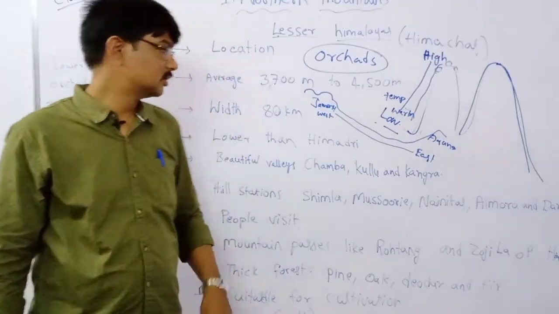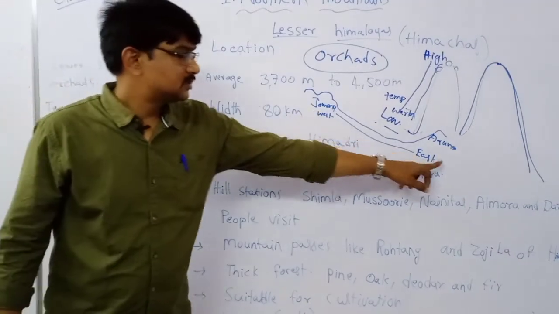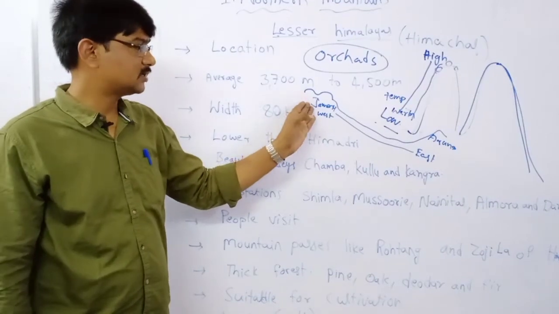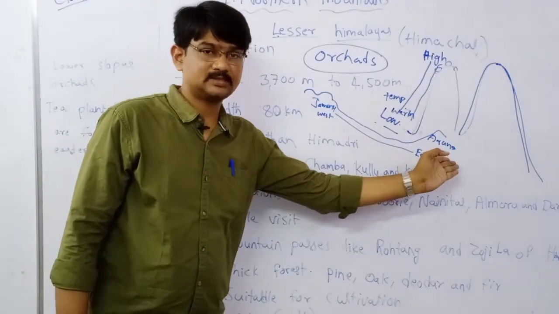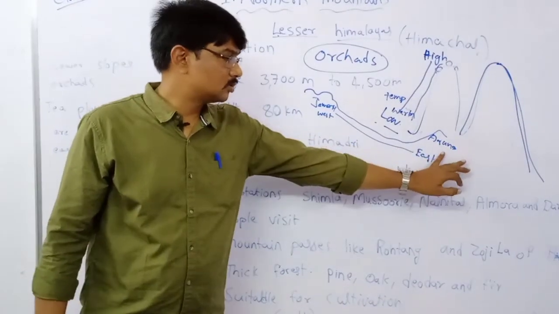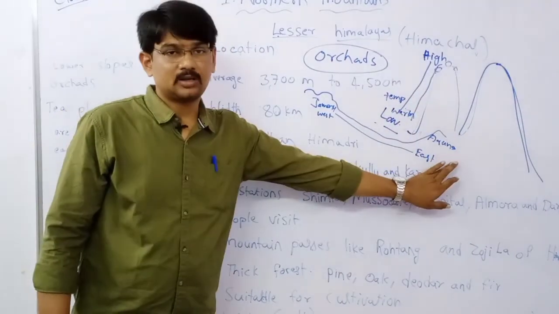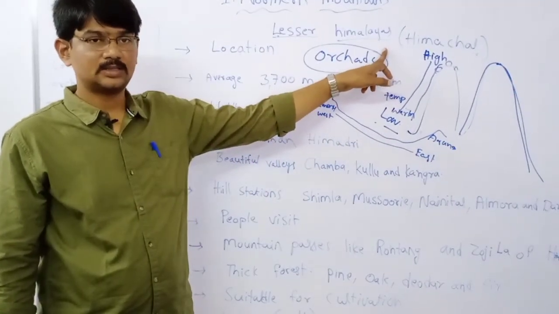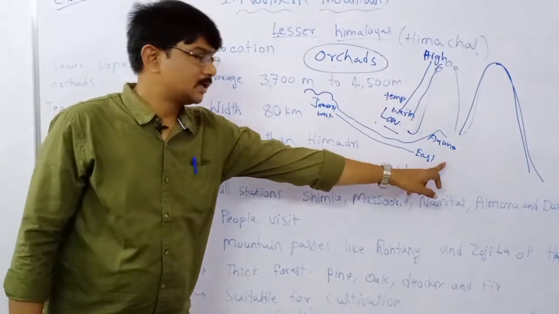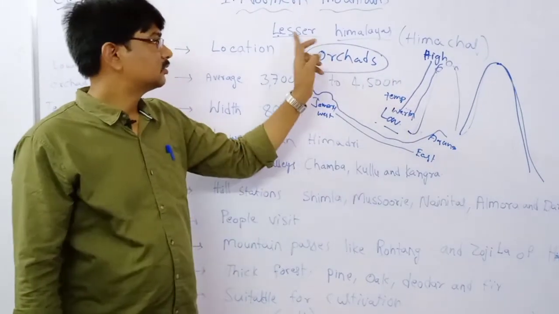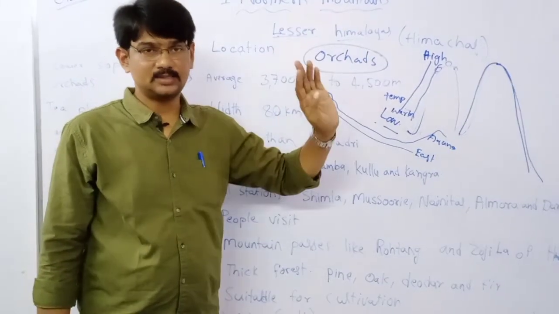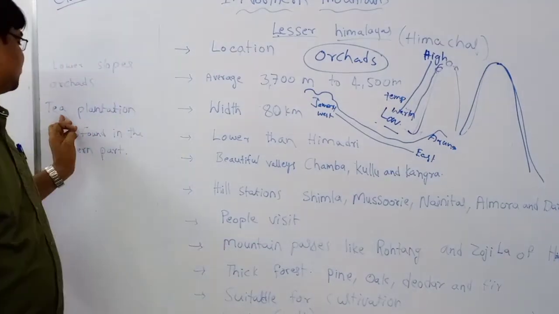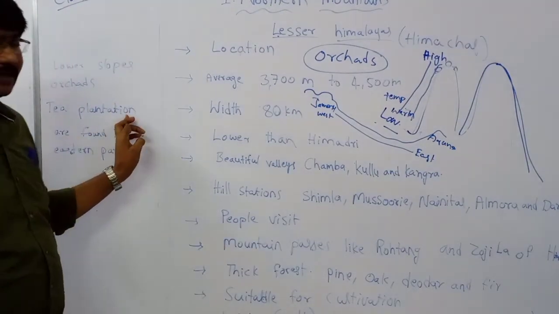Already we discussed, right? So this is the eastern part, and this is the western part. When we go to the eastern part of the Lesser Himalayas region, we can find tea plantations.